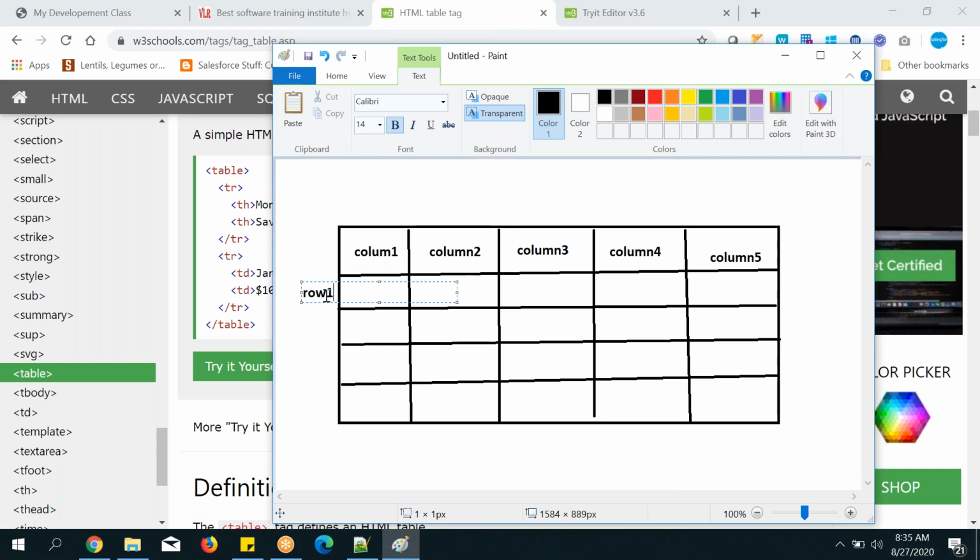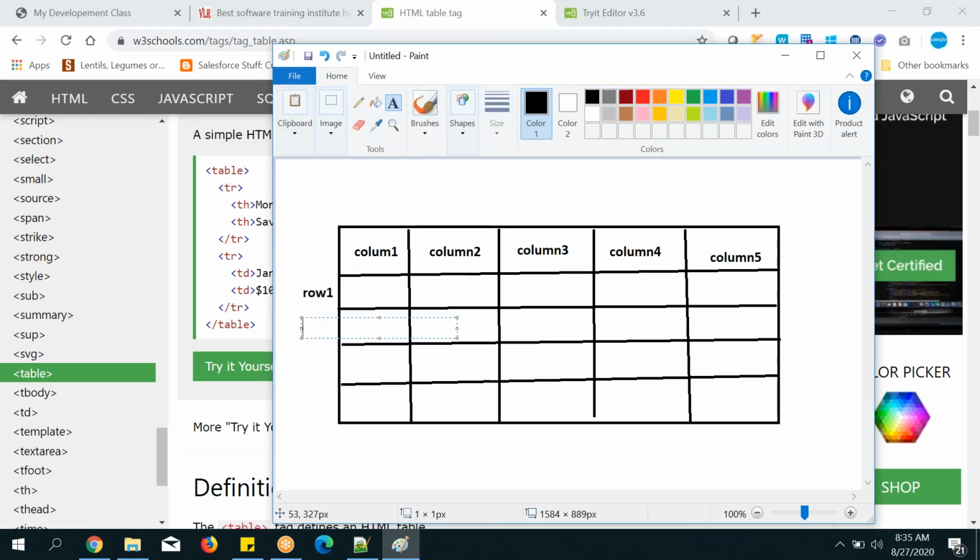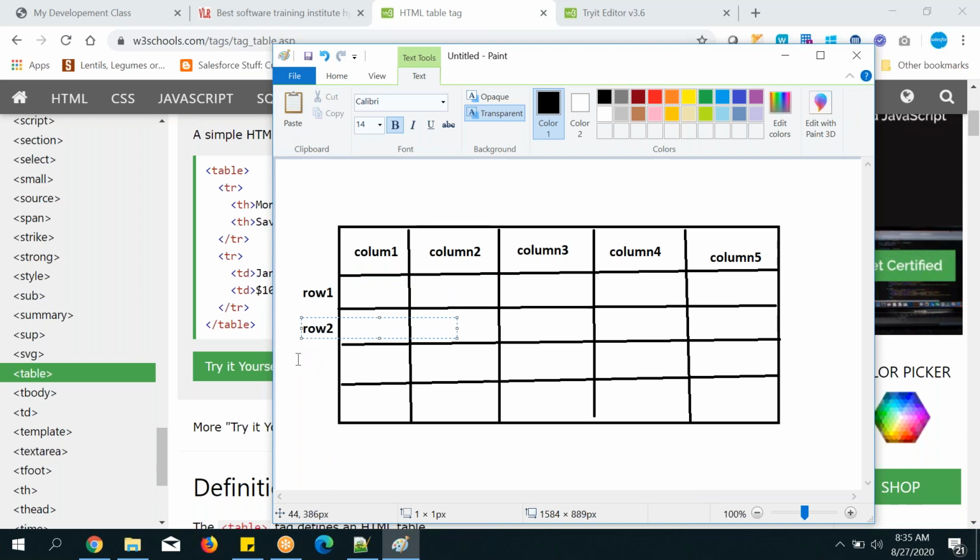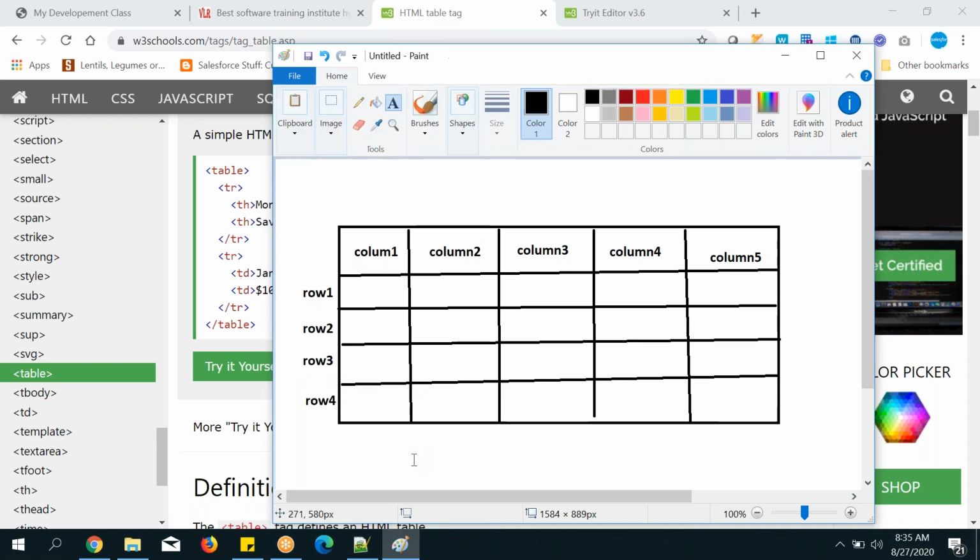Okay, and next row 1, row 2, row 3. It's like Excel sheet, right? So when starting, we have seen, even if you open records, our Salesforce records, right? So if you click on the go button, it will be displayed like rows, right? That is called a table. And even we have seen in reports also, right? A table format like rows and columns. See, row means from here to here. This is called row, guys. Remember that one.